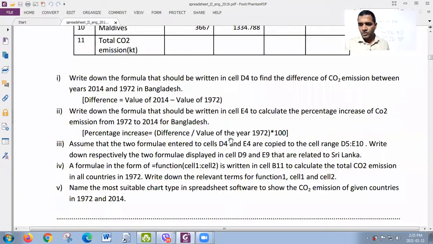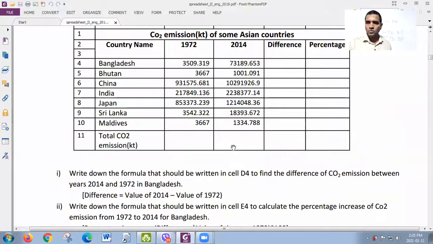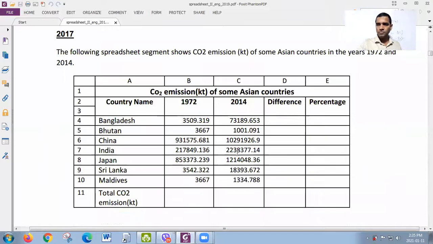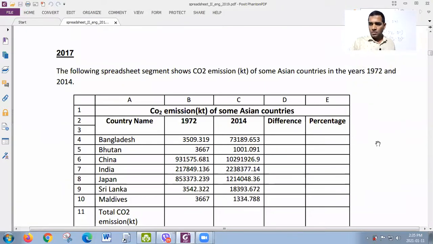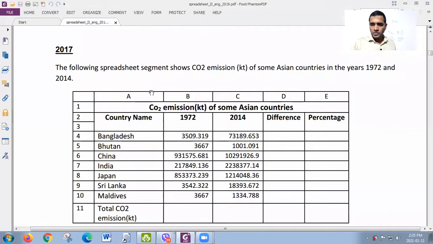Okay, take a look at this. 2017. The following spreadsheet segment shows CO2 emission of some Asian countries in the years 1972 and 2014.